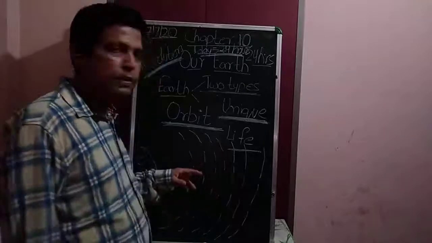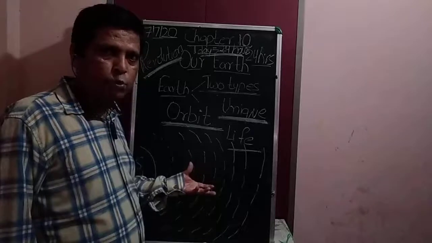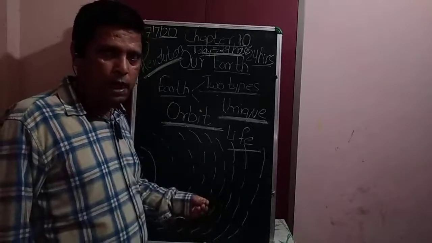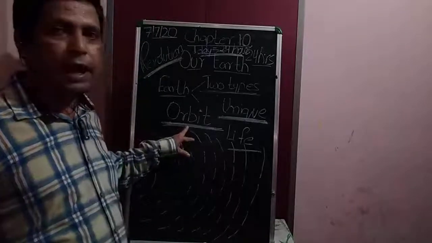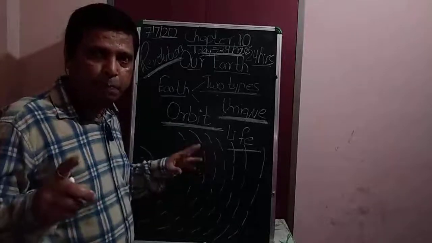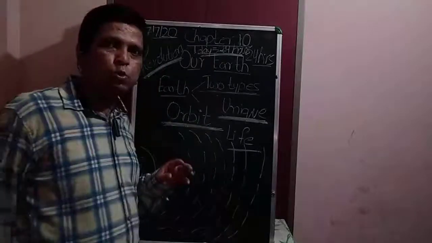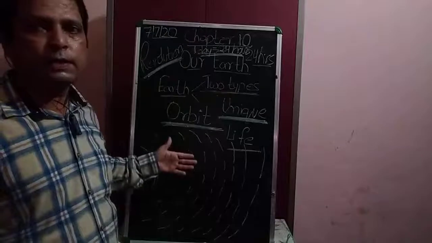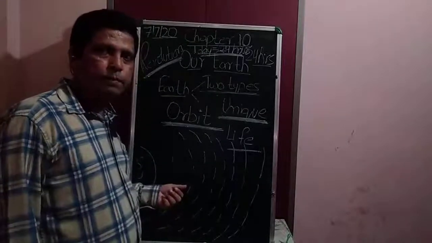This is known as revolution of the Earth around the sun, and this fixed path is known as orbit.